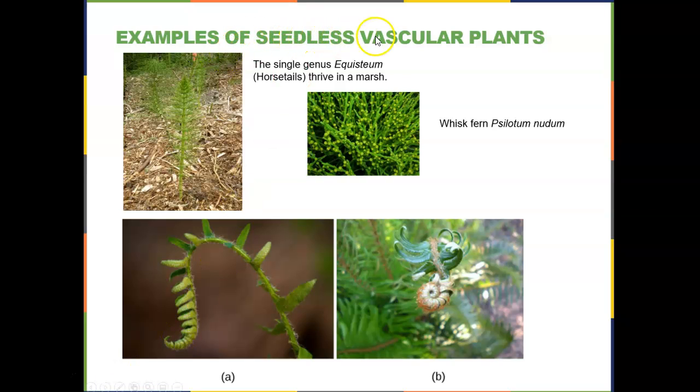So here are some examples of seedless vascular plants. We looked at the fern. Here's another fern here. Here's a fiddlehead, which is a curled up part of the sporophyte that has not elongated. Here are a couple other seedless vascular plants. They are not ferns, but you may see them. These are horsetails, and these are whisk ferns. They aren't really ferns. But for our class, we're going to focus in on just the ferns.